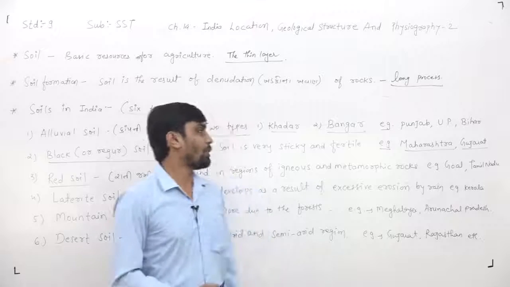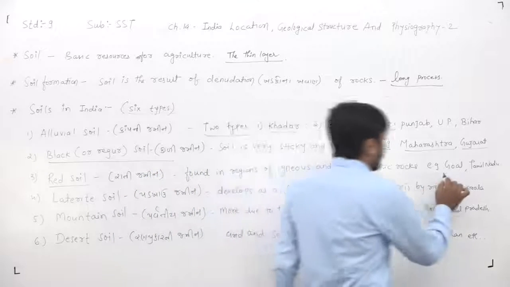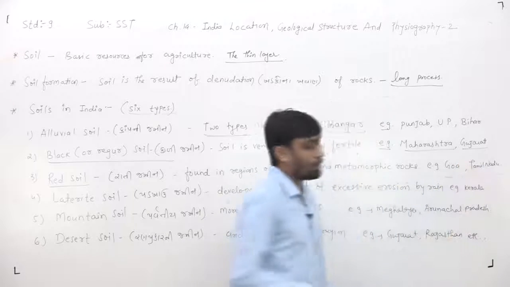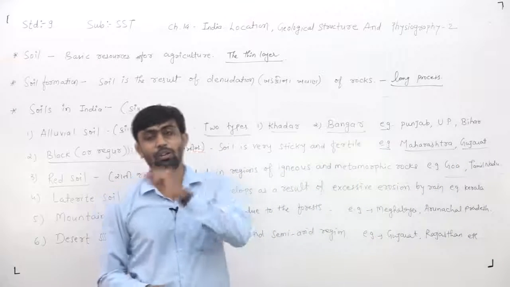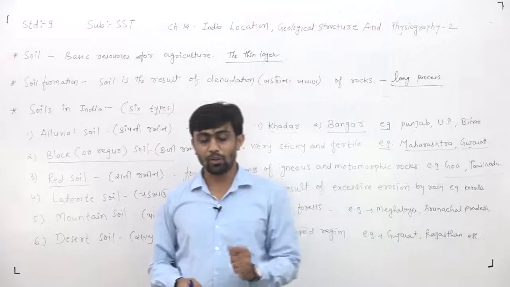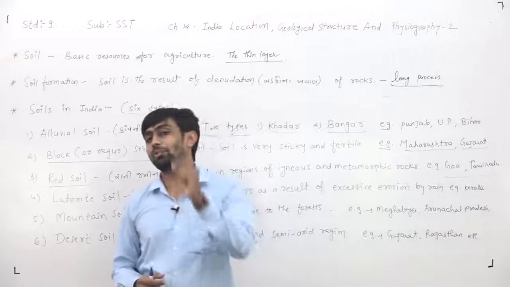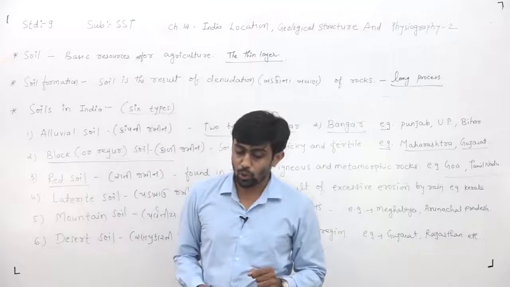Now they have given the names of the states where we find this kind of soil. We find red soil in Goa, Tamil Nadu, Karnataka, Andhra Pradesh, Odisha, Jharkhand. These are all the names of the states where this kind of soil is available.